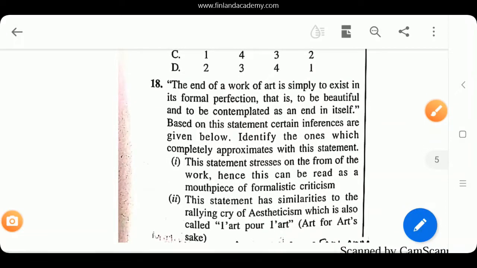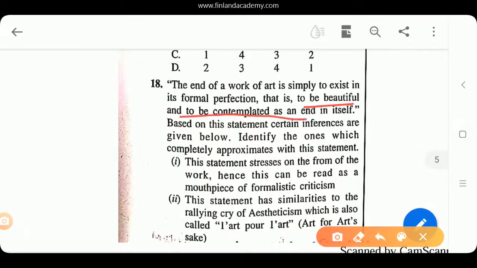Question number 18 now. The end of a work of art is simply to exist in its formal perfection, that is, to be beautiful and to be contemplated as an end in itself. Look at it, to be beautiful and to be contemplated as an end in itself. Here it talks about two things. Please don't get confused when you read the options. The options are going to be tricky. Based on this statement, certain inferences are given below. Identify the ones which completely approximate this statement.